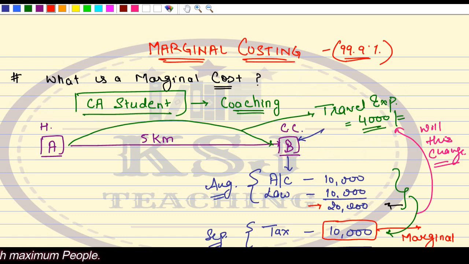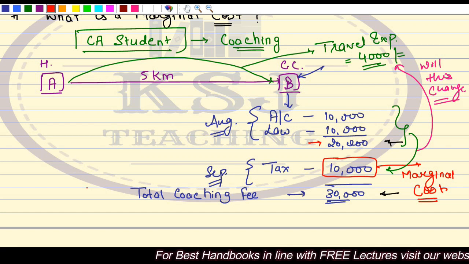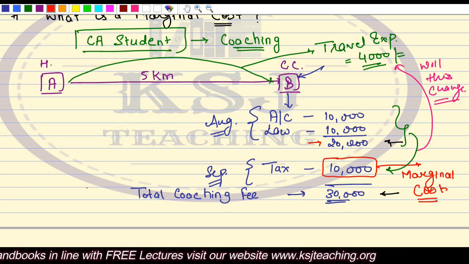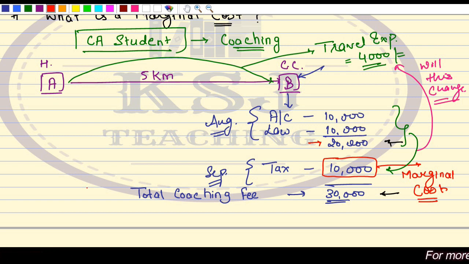Like in this example, say you are joining a tuition class. What you will try to identify before joining the class is that if I pay 10,000 rupees, whether I will be able to clear that paper or not. Whether I will get that worth from there. If I pay 10,000 as my cost, whether I will get that worth from there or not.